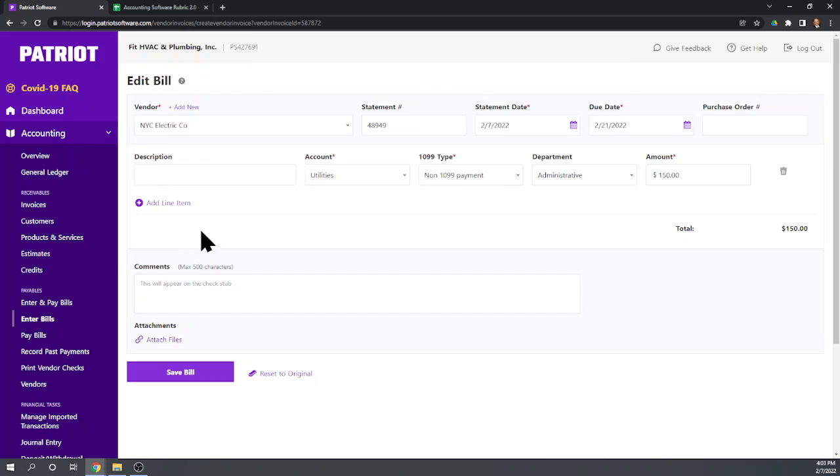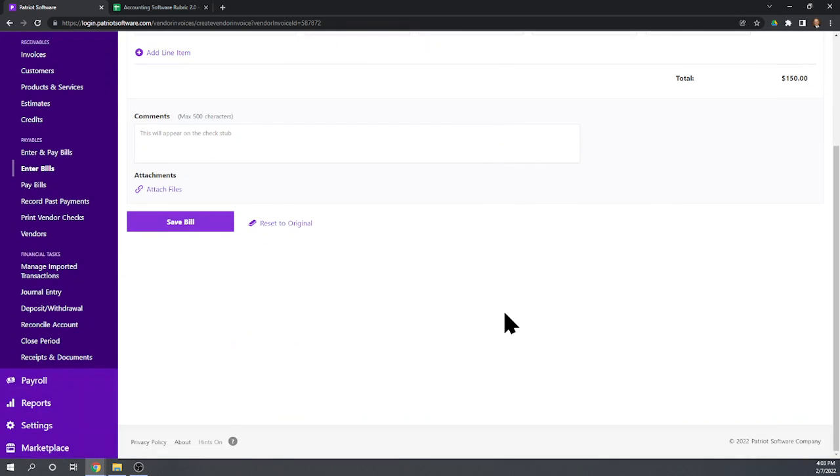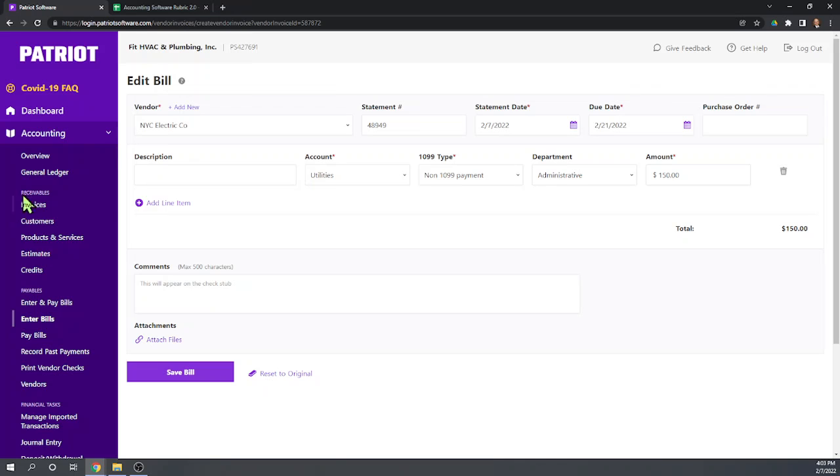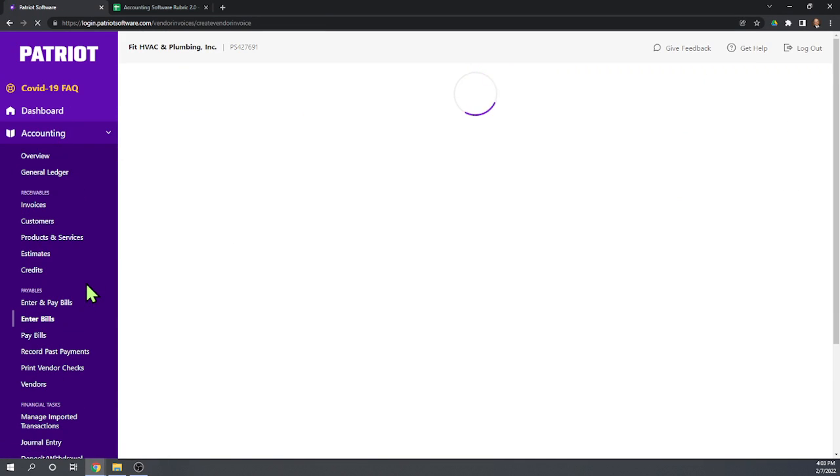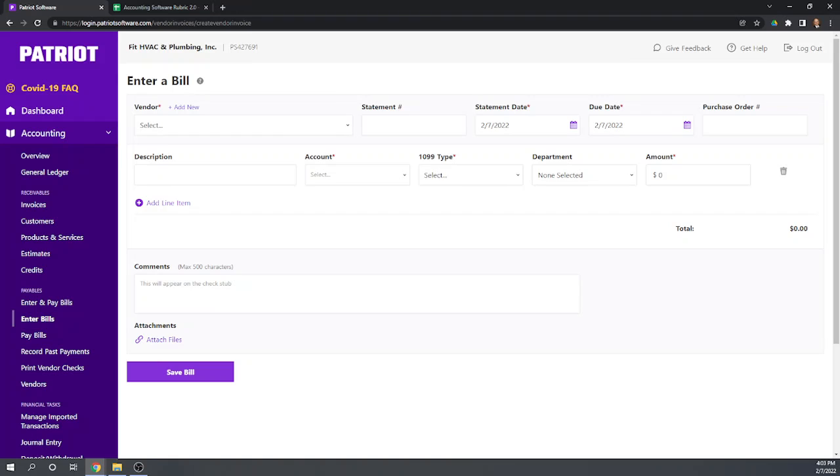Looking for any sort of options. No, I don't see any sort of options, so we're not going to change anything there. So it's possible that the program just doesn't have recurring expenses. So let me do just a little bit of research. I don't find anything about recurring expenses for Patriot, so I do not believe you can enter recurring expenses.